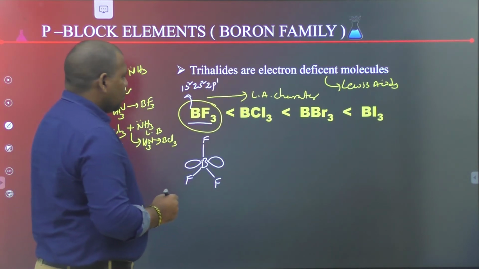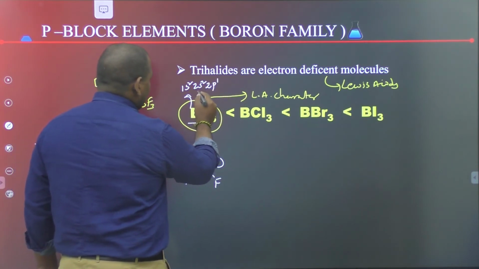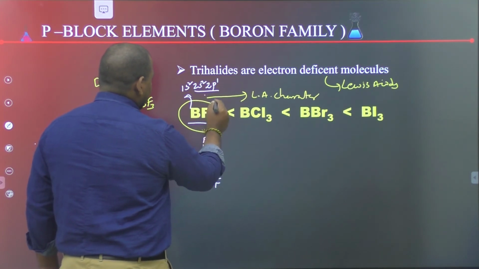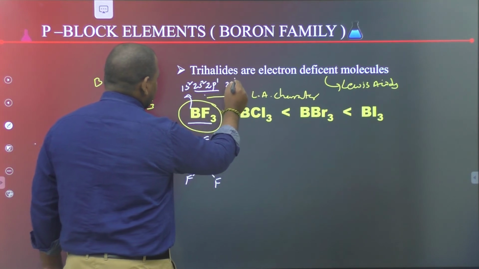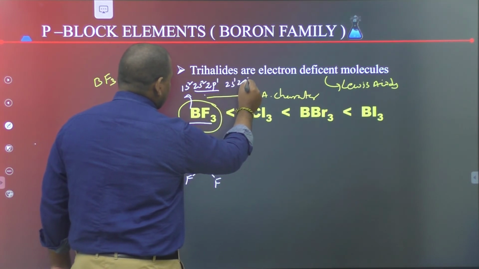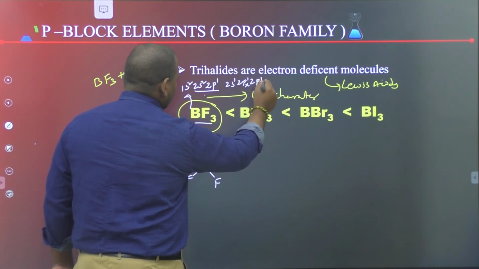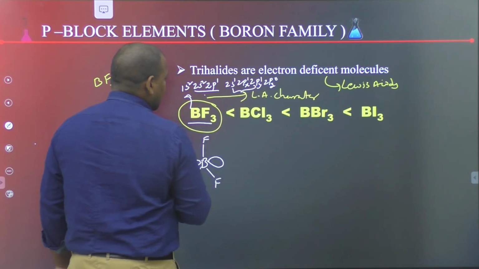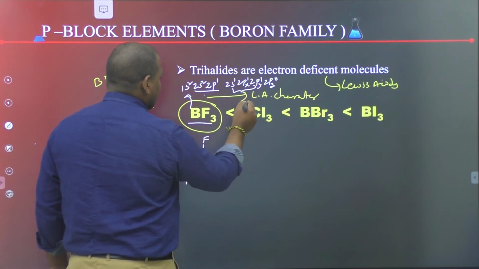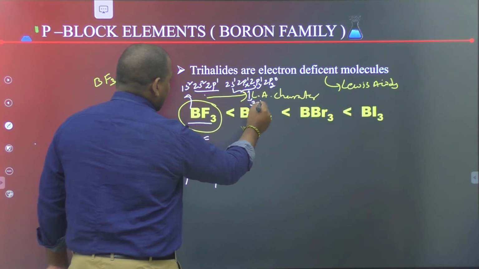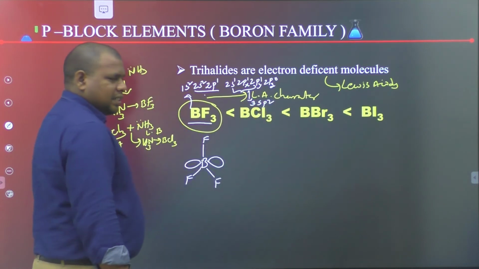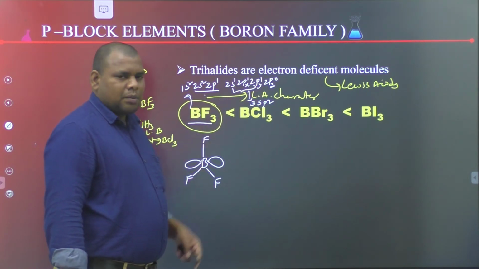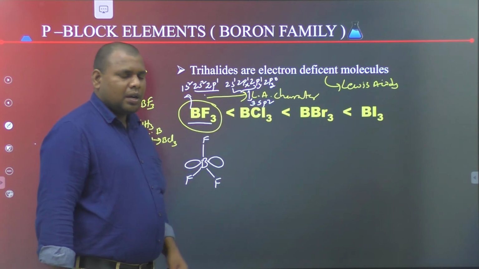In the excited state it is 2s1, 2px1, 2py1, 2pz0. In the excited state, boron undergoes intermixing of the s orbital and p orbitals to produce three sp2 hybrid orbitals.